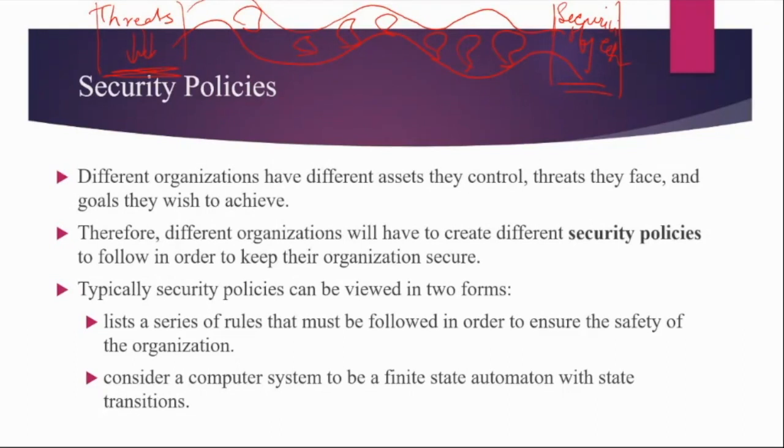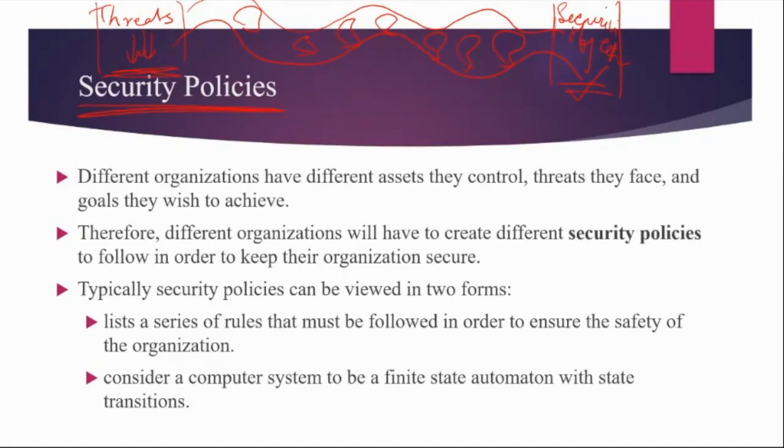Now, how to proceed in this path? Is there a formal way in which we can proceed and achieve the required goal? So the first step of that is security policies. We have to minimize the threats. We have to cover all possible attacks that could occur in our system, and we want our system to achieve the required objective. This is computer security, right? This is the goal of computer security. Now, as a first step, what we as security designers should do is first define the security policies.